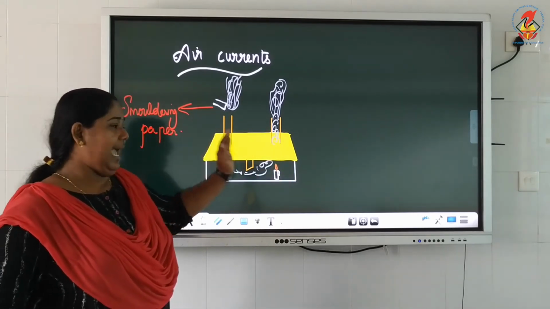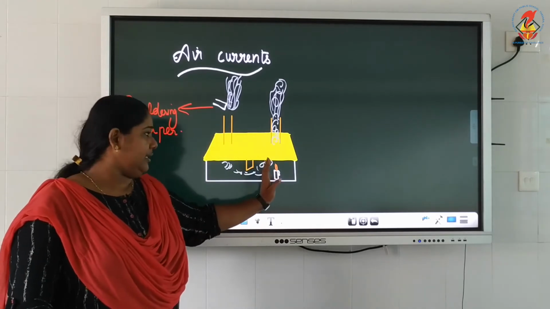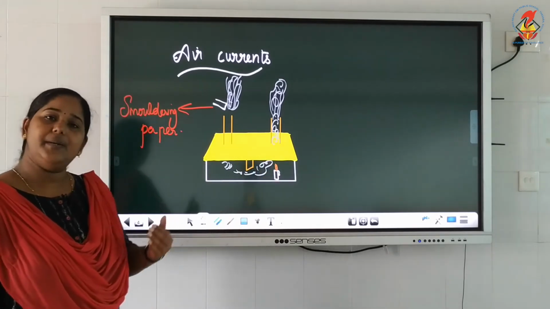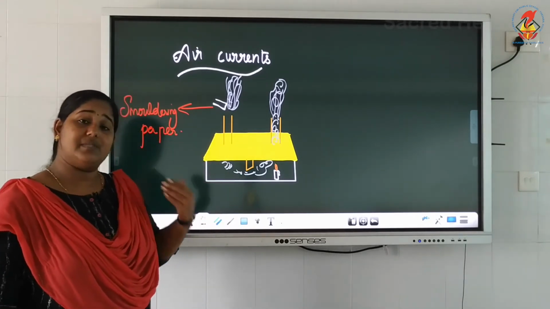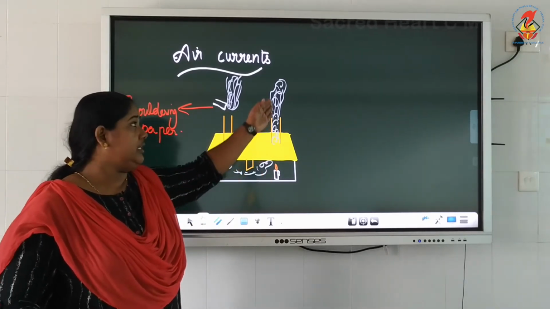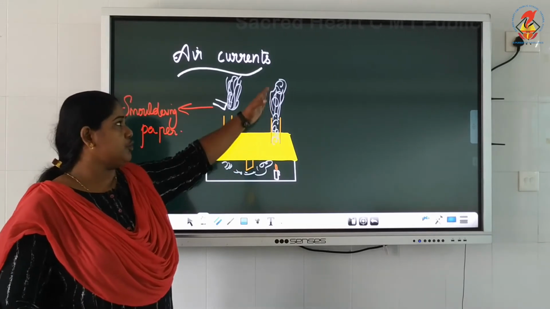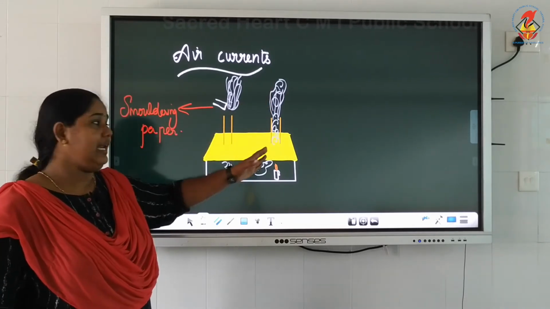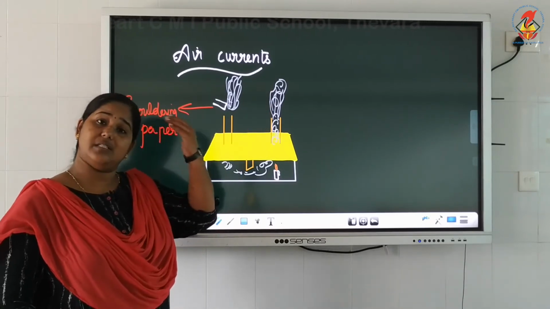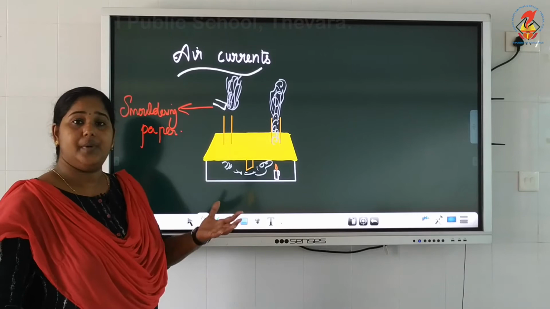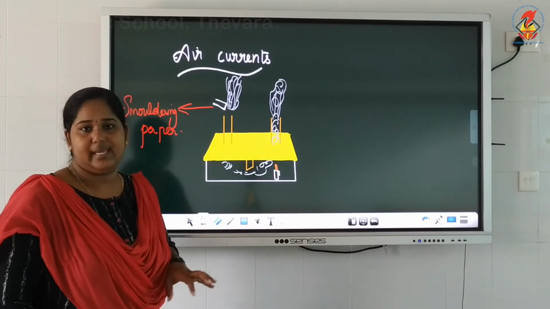So here a candle burns with a flame that is kept at this side of the chimney, and when it burns, the air above the candle flame gets heated up, becomes lighter and passes through this chimney. That smoke is shown here. That hot air passes through this chimney. When the hot air is passing through the chimney or it rises up, the space here remains vacant.